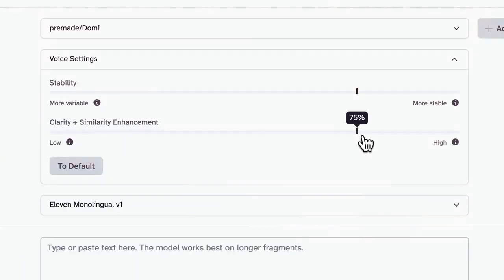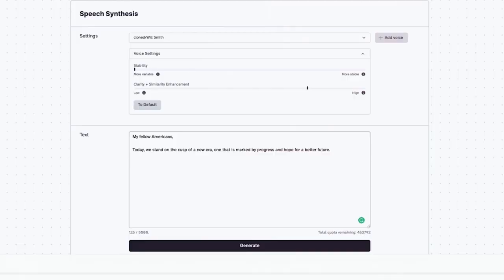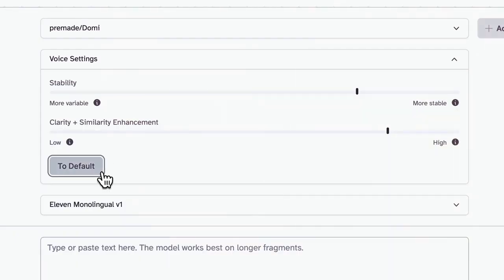Another great feature of the tool is the clarity and similarity enhancement. This is especially useful if your sample has background noise in it, for instance, that you'd like to remove. However, in our case, we had a clear and noise-free sample, so we didn't need to use this feature, but feel free to play around with it and see how it works for yourself.